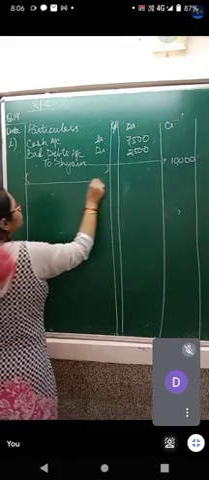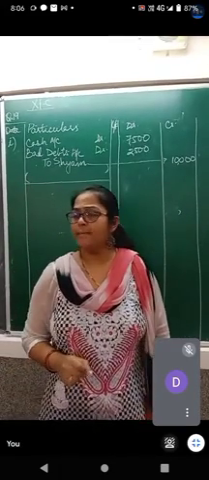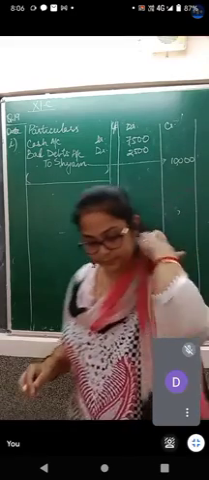Since we are not supposed to write this in the particular column, do it in the rough column. So what shall be the narration? Cash received from Shyam and bad debts written off.